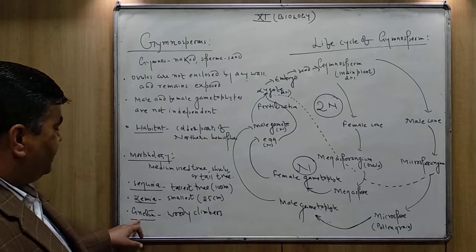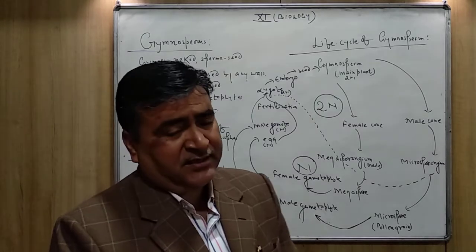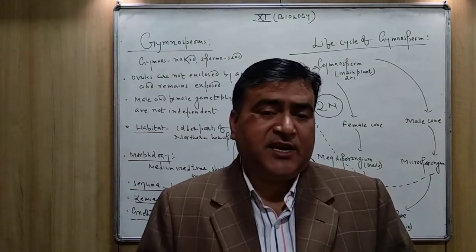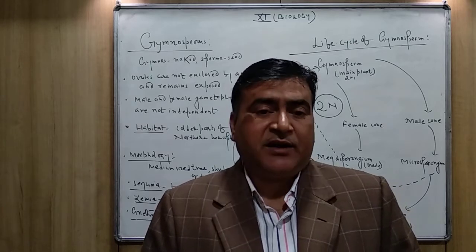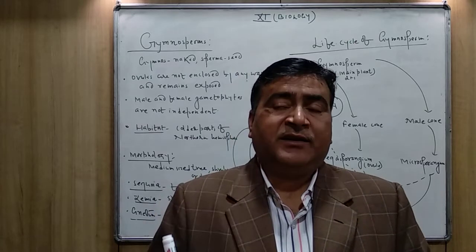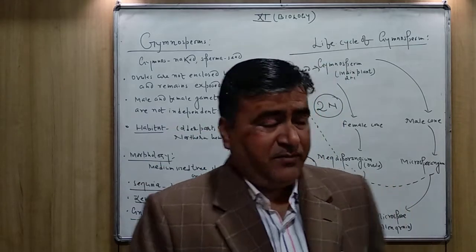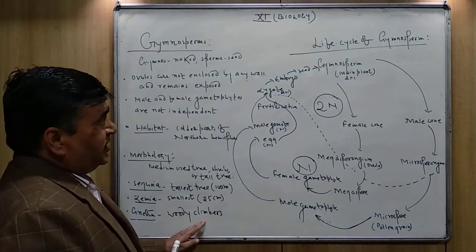And one more plant I have written, Gnetum. It is a woody climber. The stem is woody, means it has the secondary xylem, woody stem like the angiosperm plant, but the plant is not erect. They need support to grow. And this is also a fact about the gymnosperm plant. It is the woody climber.